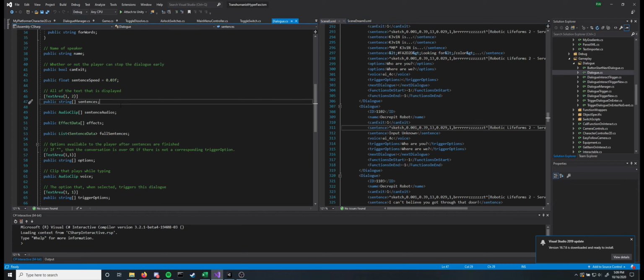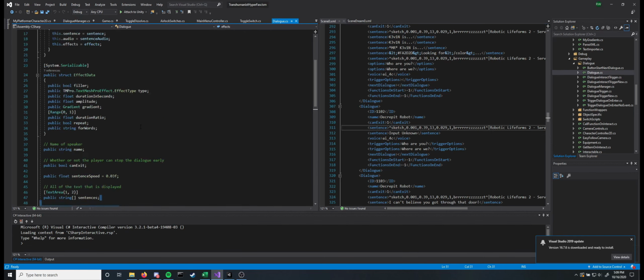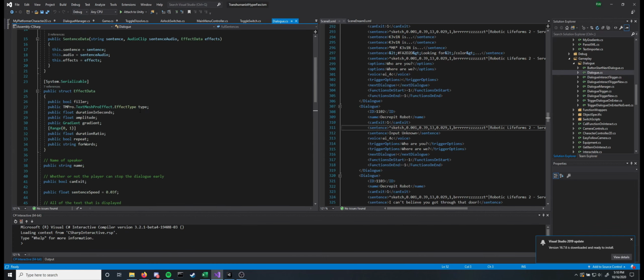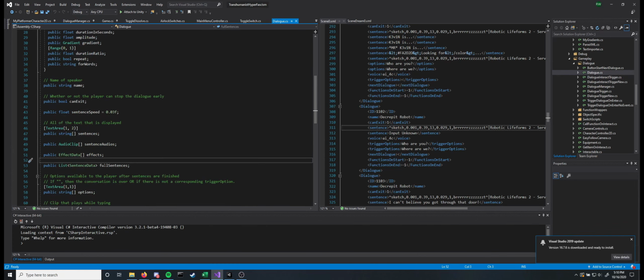Right here we have our sentence audios and effects, which are all conglomerated into this list of sentence data, full sentences. These should never really be referenced outside of the XML script, but they are used as temporary variables to load in all of the dialogues that a given function call needs to load in. And then once it's loaded all of them in, it generates this list of sentence data.